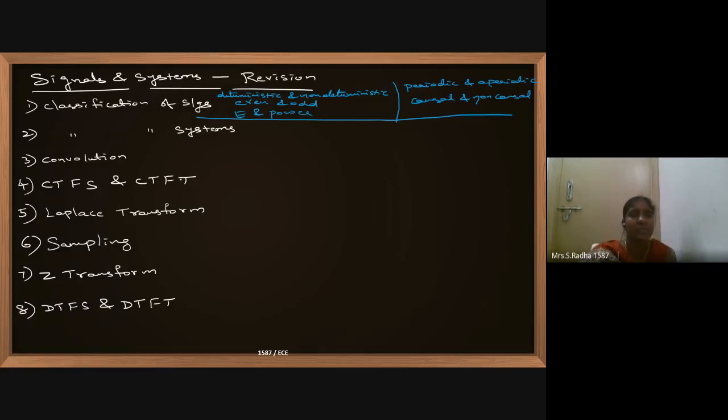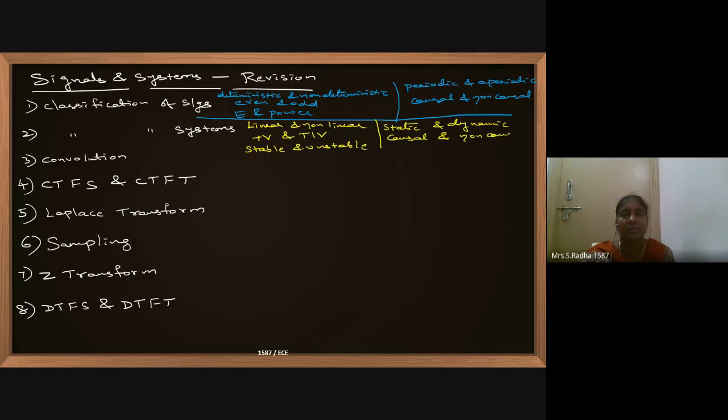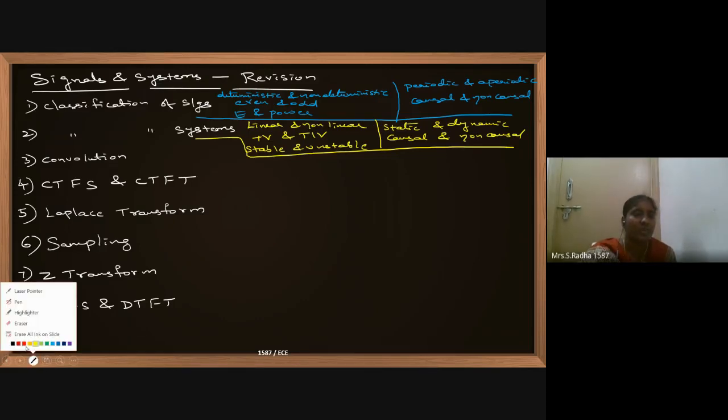Coming to the systems, we have discussed linear and non-linear systems, then time variant and time invariant systems, stable, unstable systems. Then we had static and dynamic systems. Then finally we had causal and non-causal systems. Kindly check what all the problems we have done in revision earlier. Before the internals we have done revision also. You check all the questions already discussed earlier.